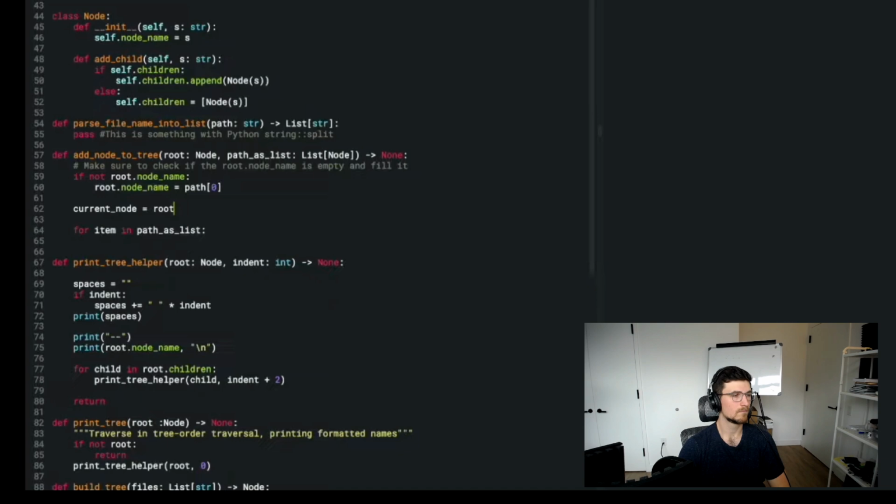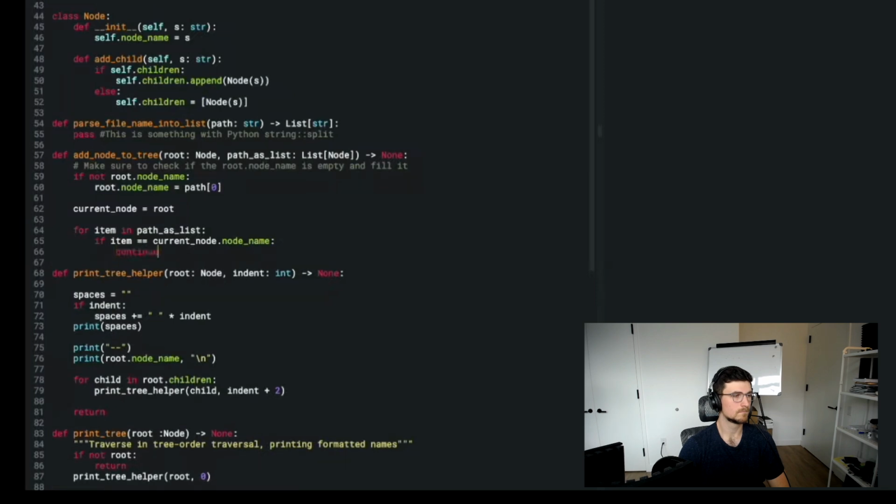Okay. Yeah, so I just need to make sure I'm doing this in a way that makes sense. So my current node starts out as the root, and the first item is going to be the root. So if item is equal to current node.node_name, this is only going to obtain in the very first case, in the root case. Then I'll continue. Okay.